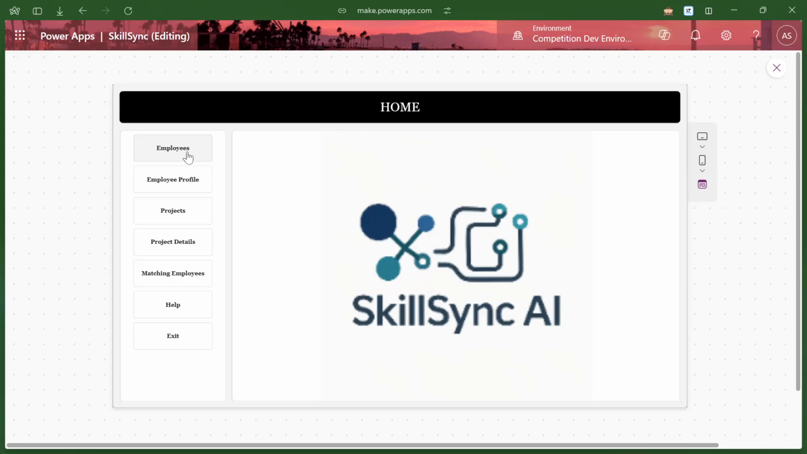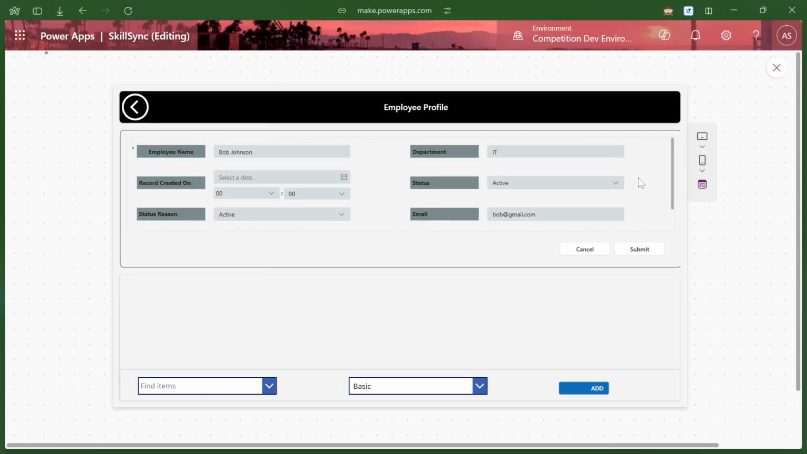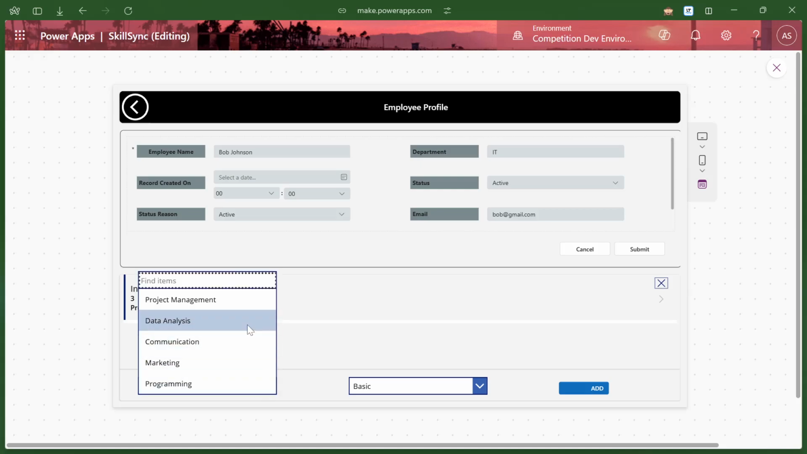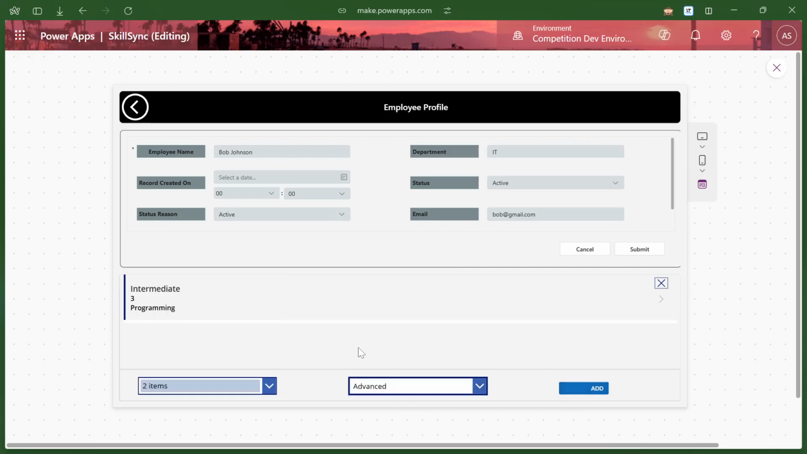Navigating back to the employees, if I click on one employee like Bob Johnson, I will get his name, the date the record was created, whether he's active or not, his Gmail, his department, and also the skills that he has. I can also add skills based on the level. I click on add here, and it will add the skills for the employee, so we can fit his profile with the description of the project. I also have the ability to delete a skill that a certain employee has.